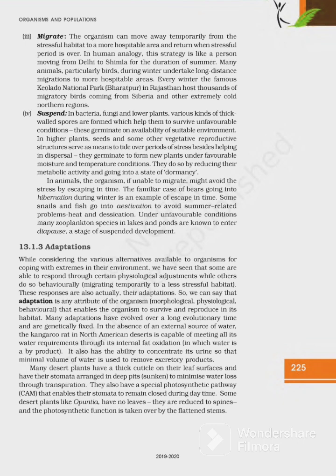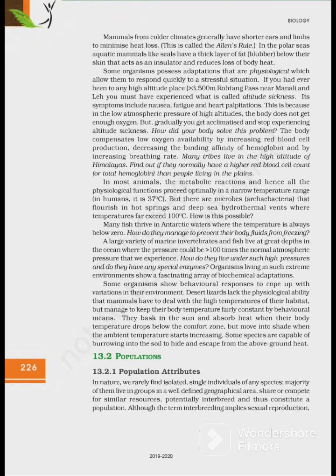Some desert plants like Opuntia have no leaves. They are reduced to spines and the photosynthetic function is taken over by the flattened stems. तो ये ओपेंशिया का जो क्वेश्चन है ये बहुत इंपॉर्टेंट है. इस पर भी क्वेश्चन आता है. ठीक है, काफ़ी चीज़ों पे क्वेश्चन आता है. अडेप्टेशन पे क्वेश्चन आते ही आते हैं. Mammals from colder climate generally have shorter ears and limbs to minimize heat loss.